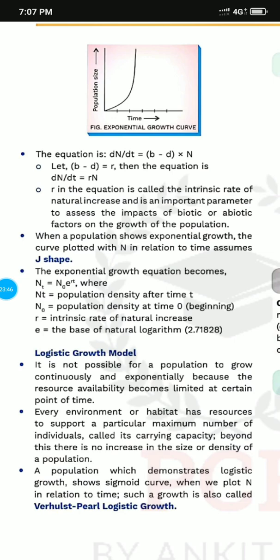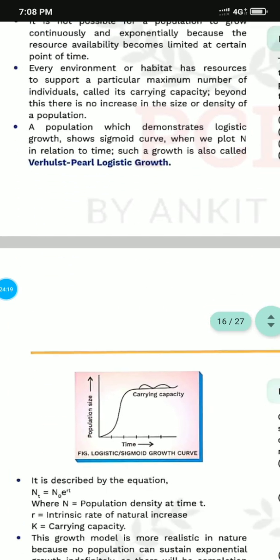Now logistic growth. It is not possible for a population to grow exponentially forever because resources are available in a limited state. So every environment or habitat has the resources to support a particular maximum number of individuals, called the carrying capacity. Populations which demonstrate logistic growth show a sigmoid curve, and this curve is called the Verhulst-Pearl logistic growth. This is the curve.